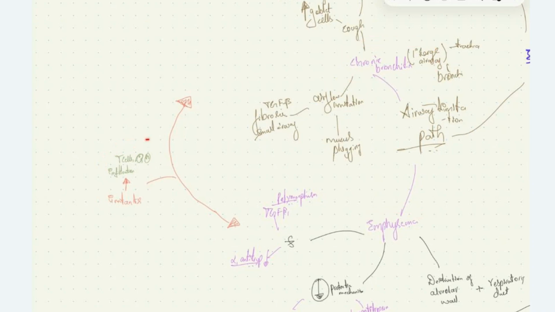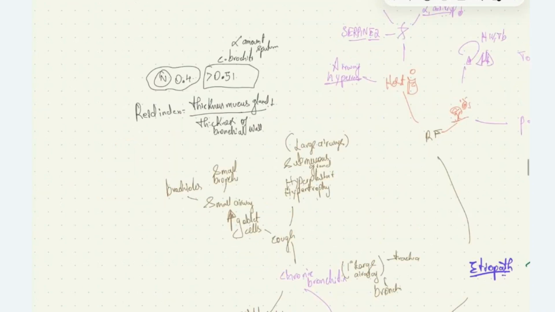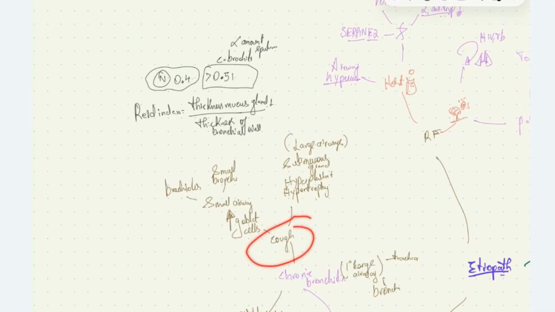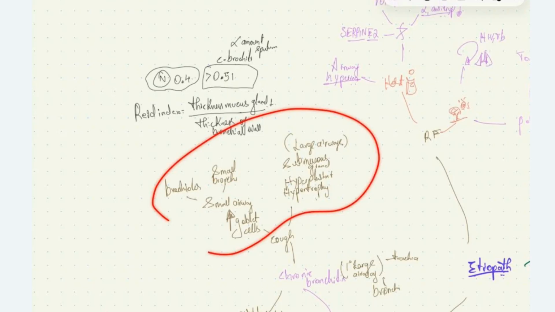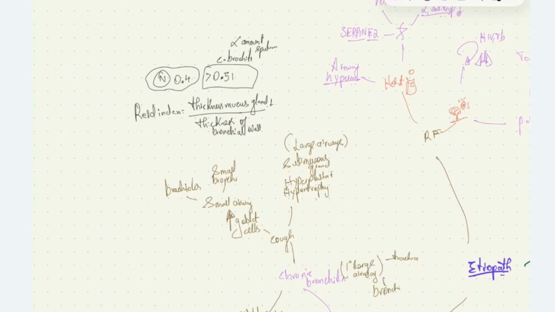After this inflammation, patients with chronic bronchitis will have submucosal gland hyperplasia and hypertrophy in the large airways, and hyperplasia of goblet cells in small airways like small bronchi and bronchioles. This leads to increased production of mucus, which causes obliteration of the lumen. It fills the lumen and causes dyspnea, and also causes cough.